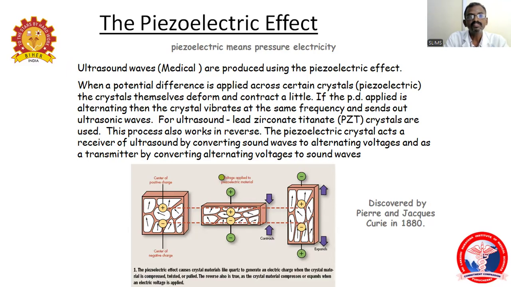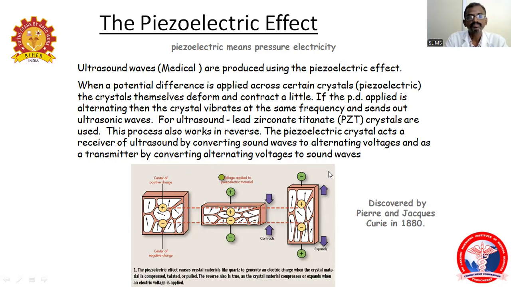These crystals deform by contracting and retracting. When a potential is applied to the piezoelectric crystal, it compresses and rarefies. During compression and rarefaction, the crystal vibrates at the same frequency and sends out ultrasonic waves. This process also works in reverse. The crystals act as a receiver of ultrasound by converting sound waves to alternating voltage, and as a transmitter by converting alternating voltage to sound waves.